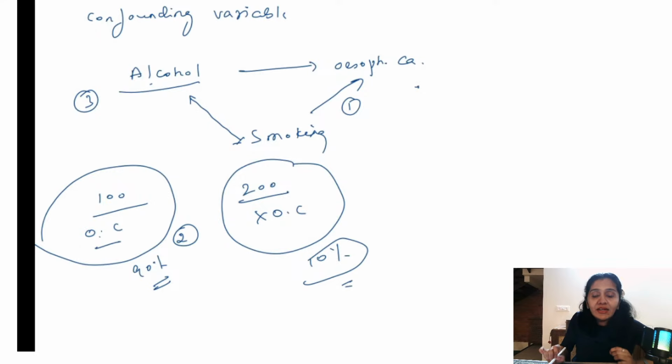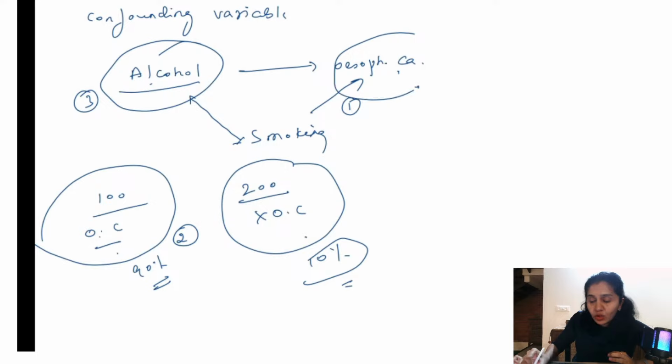So these are the 3 different characteristics which you are supposed to remember when it comes to a confounding variable. Number 1, it is unequally distributed among the study and the control group. Number 2, it can independently be a risk factor. Number 3, it is associated both with the exposure, right, and the outcome. So this is what is known as a confounding variable.